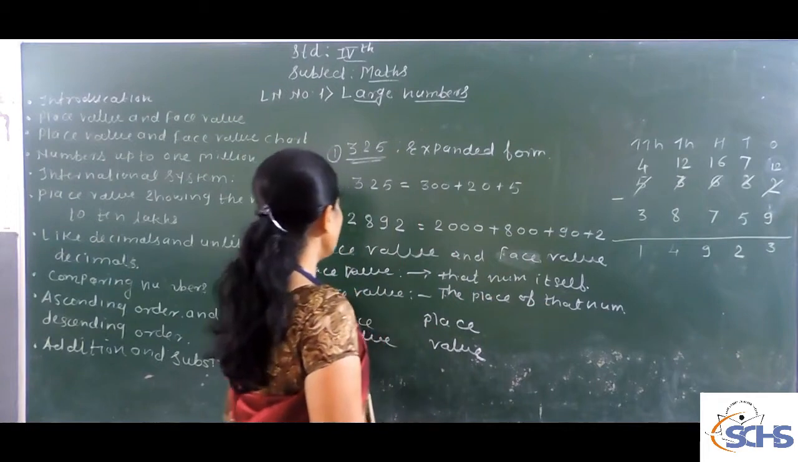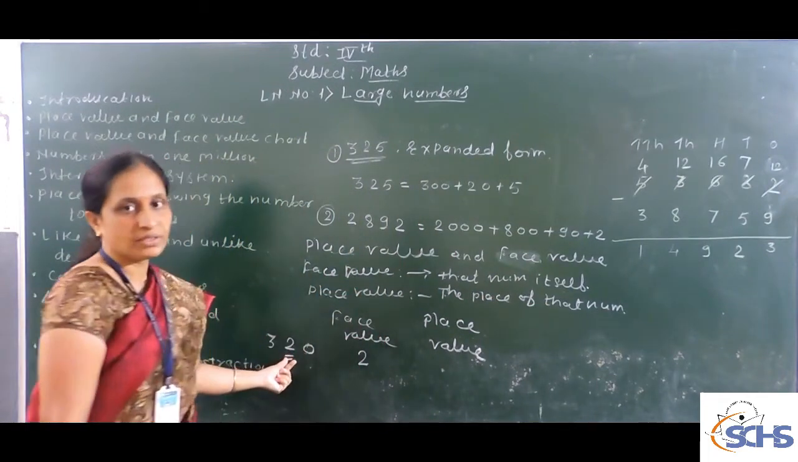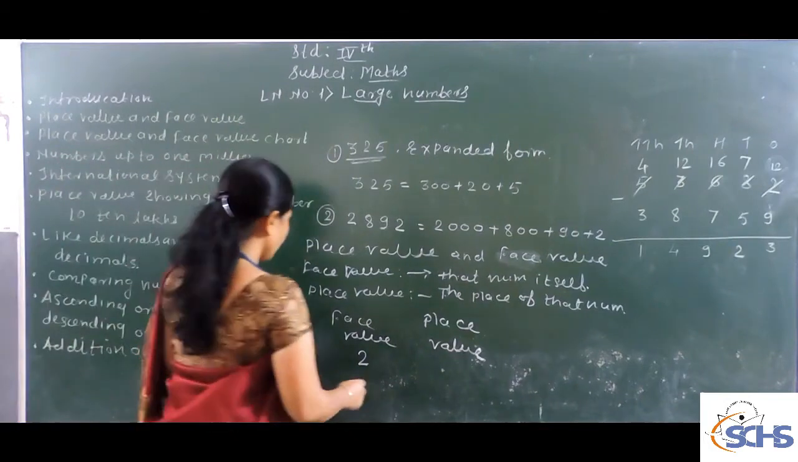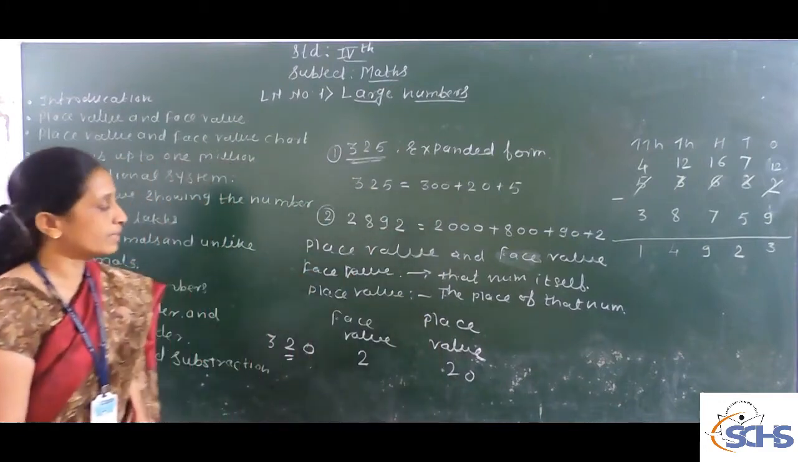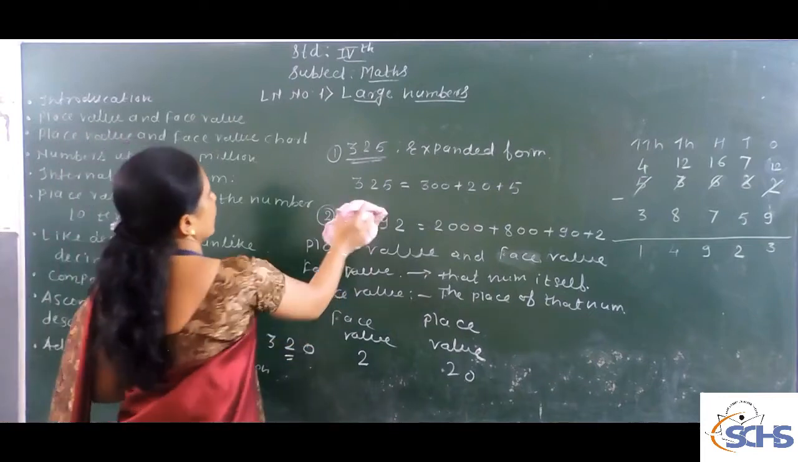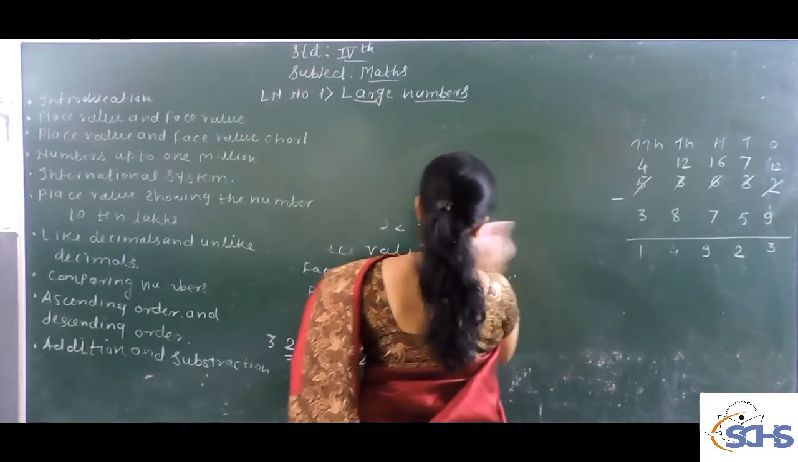And what is meant by place value? Place value means the place of that number. Here 2 is in the tens place, so the place value of that number is 20. Like this, we are going to discuss one more problem about place value and face value.